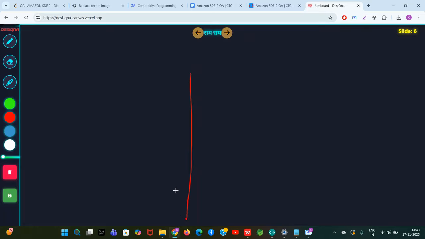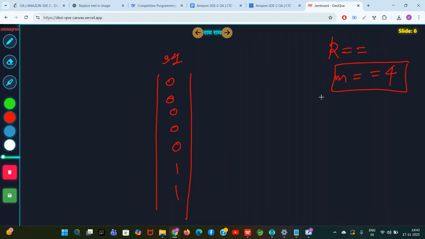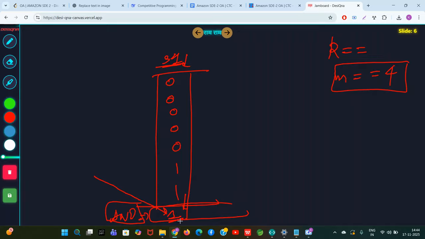Let's say this is the 31st column and the numbers look like this. Let's say you are told to select a subset of size 4. So you want to select 4 numbers such that the final AND value at this position should be 1, because if the AND value can come 1 here, it means that is the largest column you are able to bring 1 in. So this is the largest possible AND value for now. So obviously you have to select 4 values now.